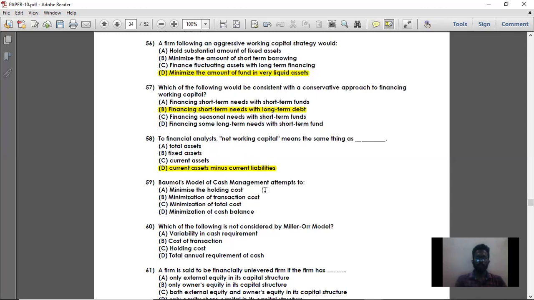Baumol's model of cash management attempts to minimize the total cost. In this model, they reduce the holding cost and the transaction cost in order to reduce the total cost. So the ultimate goal of this Baumol's model is to reduce the total cost. So minimization of total cost is the right answer, option C.